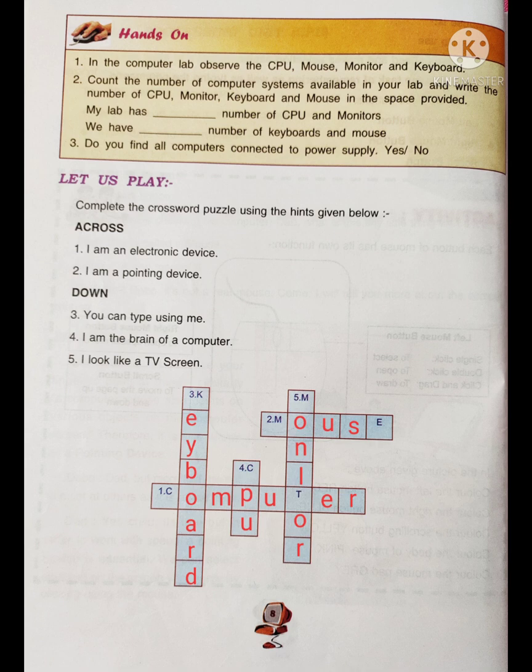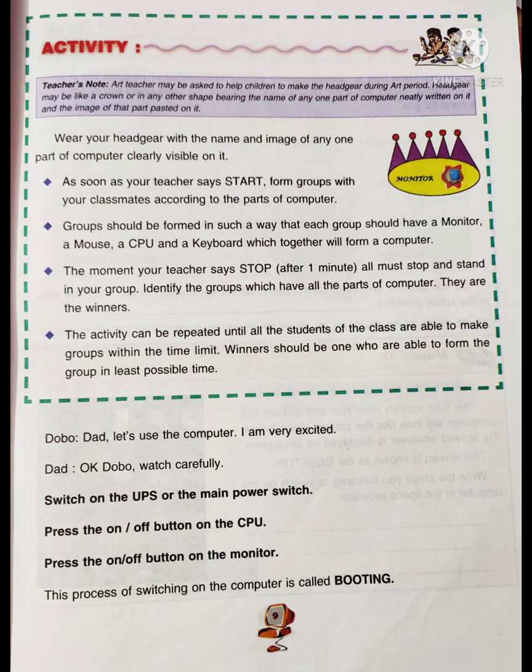Now let's continue to page number 9. On this page there is one activity in which you have to make a headgear, and it must have any part of the computer's name and picture on it. Like we have discussed 4 parts of computer: CPU, monitor, keyboard and mouse. You need to take a Norway sheet or a chart paper, and cut it out in your desired shape. They have given one example also here.